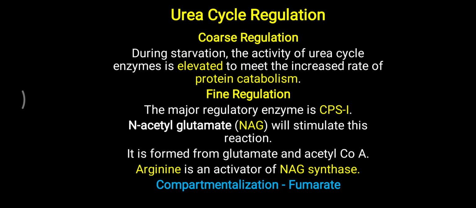Now in the urea cycle, we have seen that the initial two enzymes, CPS1 and OTC, are present in the mitochondria, while the three enzymes starting with A, argininosuccinate synthetase, argininosuccinate lyase, and arginase, are present in the cytoplasm. Now this compartmentalization is also very helpful, because fumarate can inhibit the argininosuccinate lyase enzyme, which forms that fumarate, but fumarate is mostly present inside the mitochondria, while the argininosuccinate lyase enzyme is present in the cytoplasm. So this compartmentalization helps to prevent this feedback inhibition effect of fumarate. So all of that is considered urea cycle regulation.